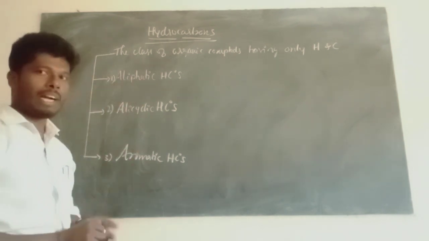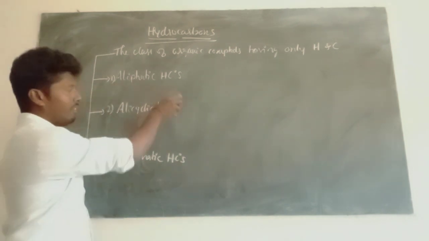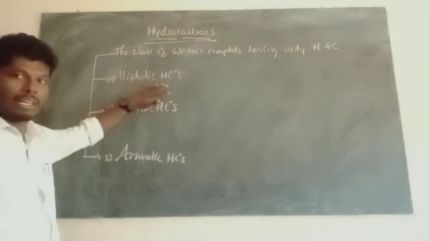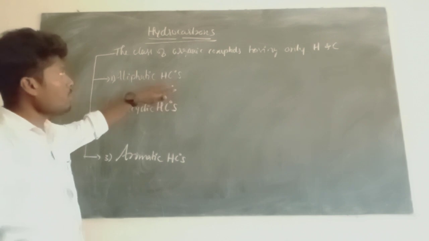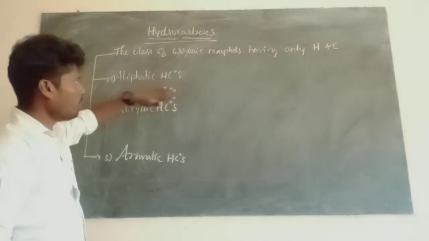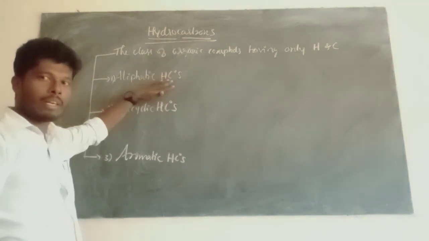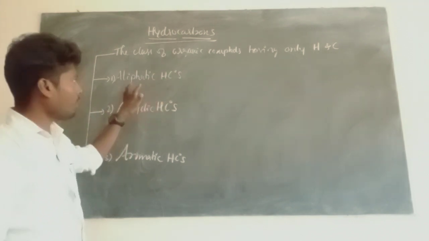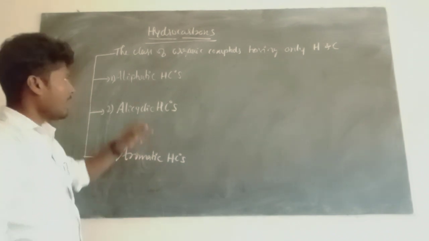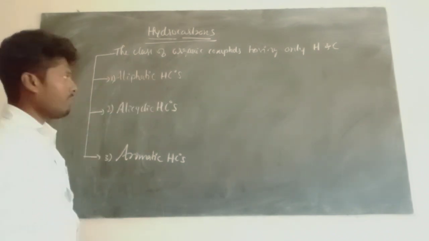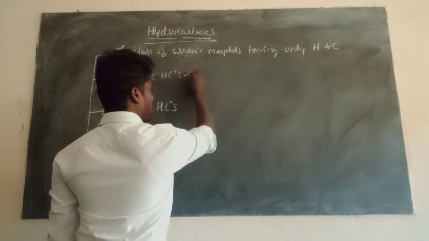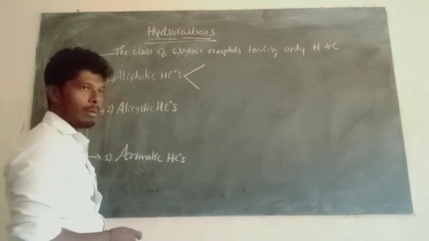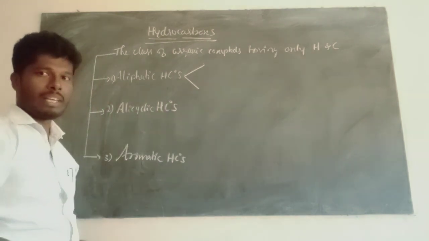First one, aliphatic hydrocarbons. Aliphatic hydrocarbons are a class of hydrocarbons having only carbon-carbon single bonds and carbon-carbon double bonds in linear form, not in cyclic form. That we call aliphatic hydrocarbons. Again, these are classified into two types: saturated aliphatic hydrocarbons and unsaturated aliphatic hydrocarbons.